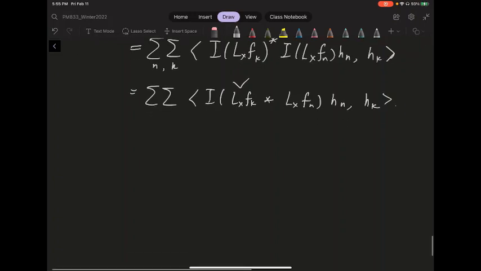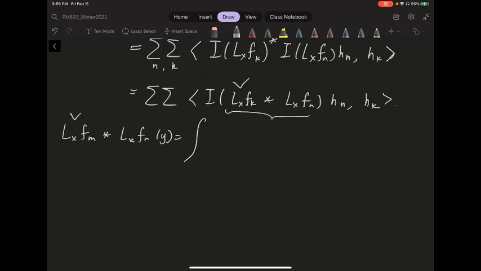And so what is this involution? If you look at this involution of Lx Fm check with Lx Fn, evaluated at y, this is no other than the integral of the Lx Fm check evaluated at some t, and then you have Lx Fn evaluated at t inverse y, and then you do the dt.